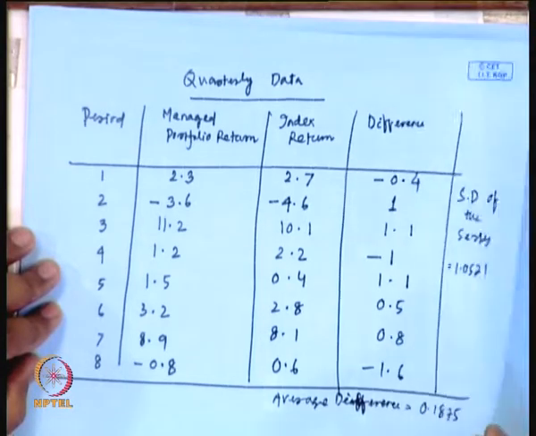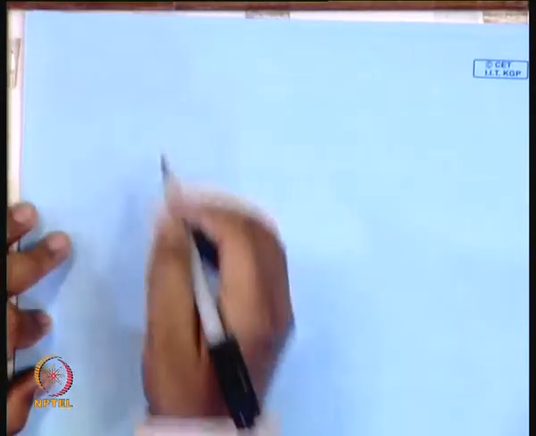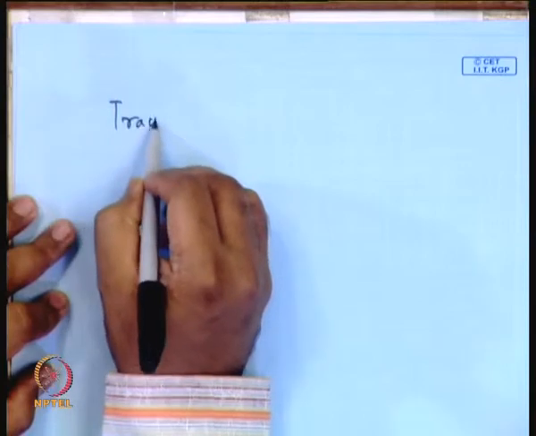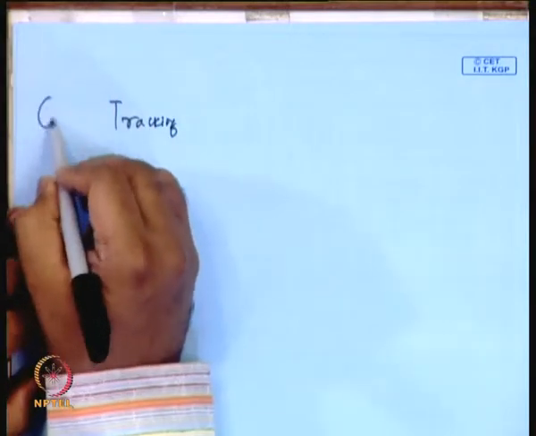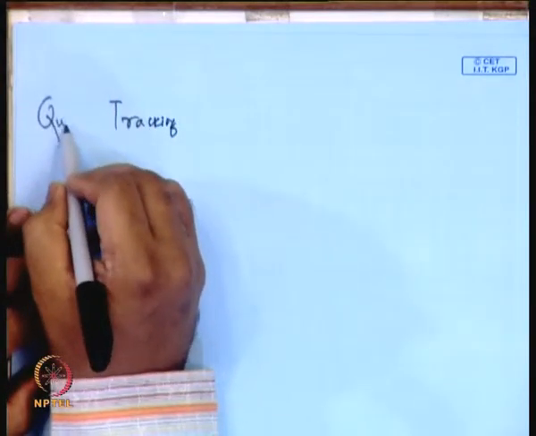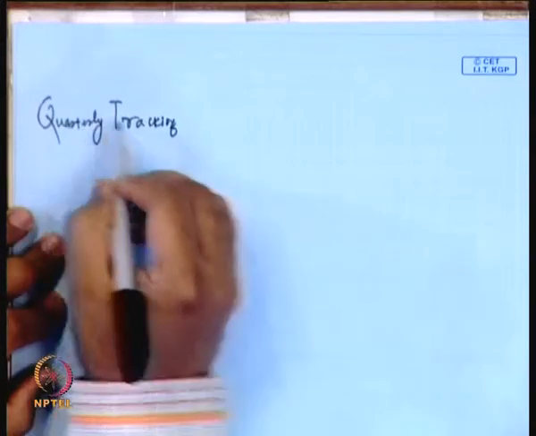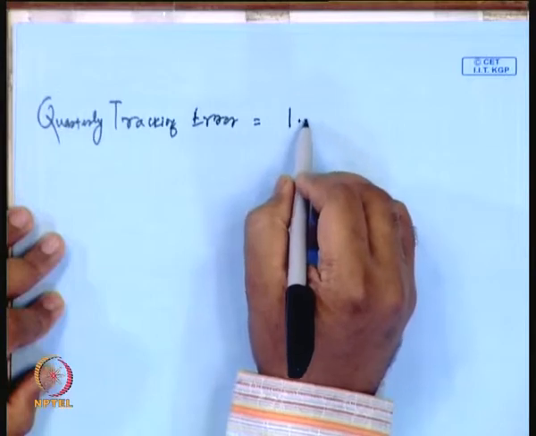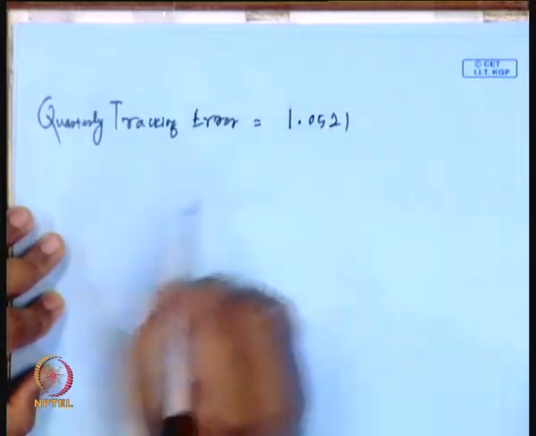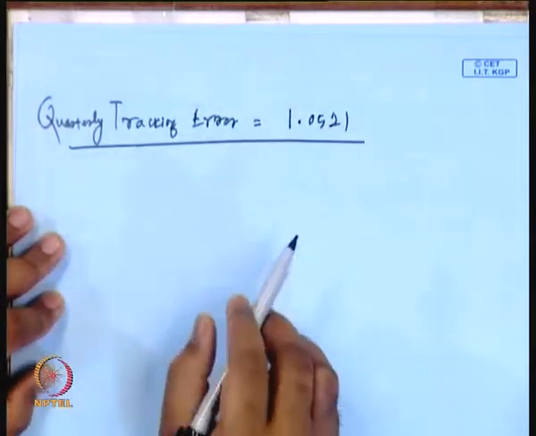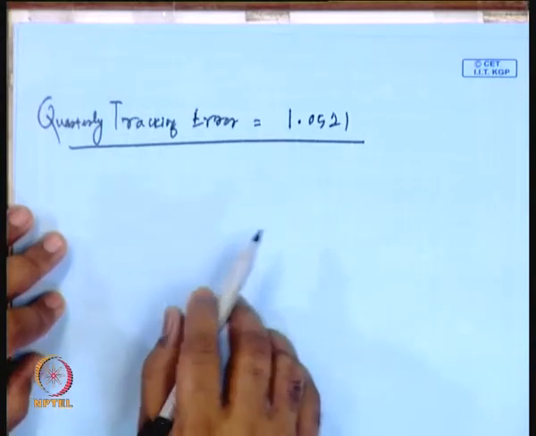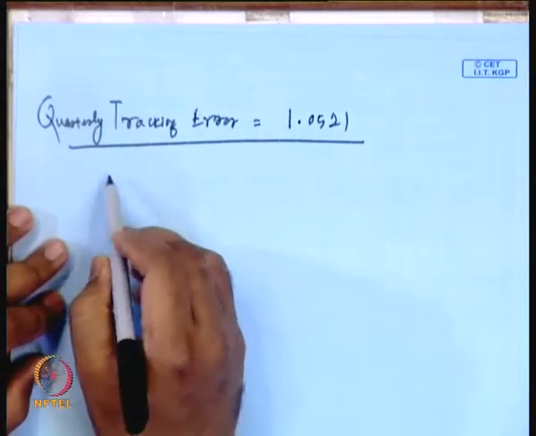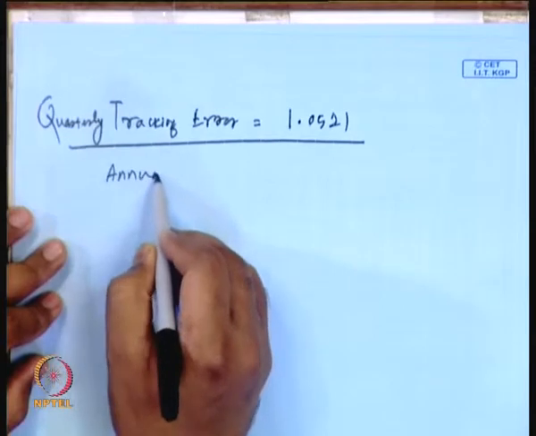If the standard deviation of the series is 1.0521, then your quarterly tracking error is 1.0521.